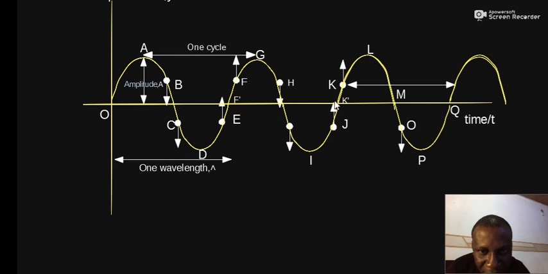So half a wavelength, plus another half a wavelength to F prime, and then to the middle, another quarter. So half plus quarter. So from D to K prime, the horizontal distance is 1 quarter wavelength. That means 1 1/4 wavelength.